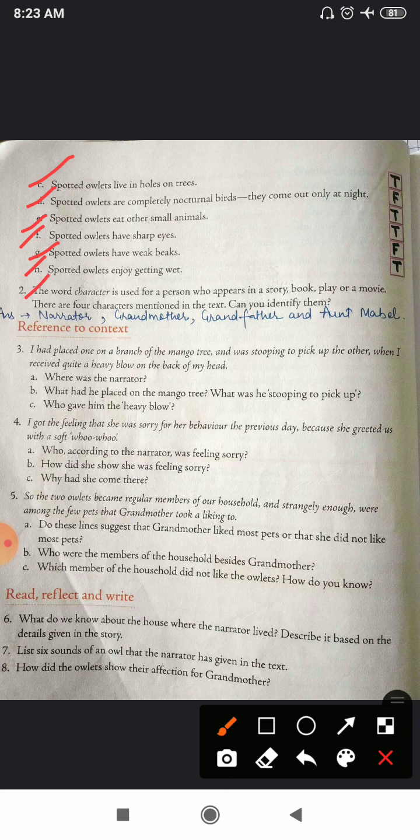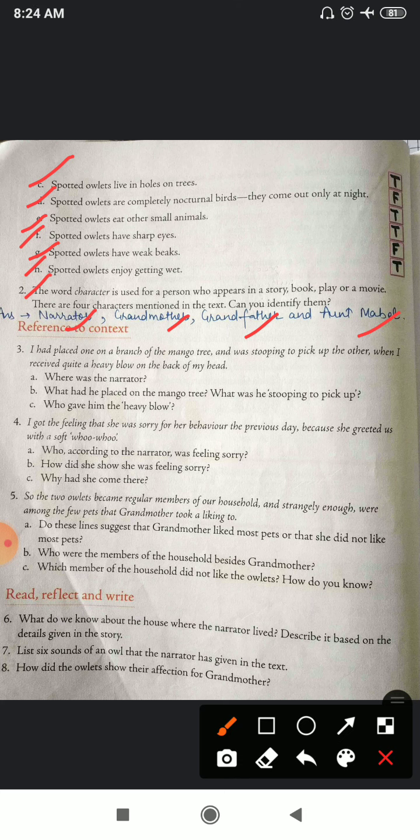Now, question number 2. The word character is used for a person who appears in a storybook, play, or a movie. There are 4 characters mentioned in the text. Can you identify them? So we have to write down the answers about the characters which we just read in the story. The answer is: the characters are the narrator, grandmother, grandfather, and Aunt Mabel. There were a total of 4 characters in the story. Okay, now we'll start with the reference to context section.